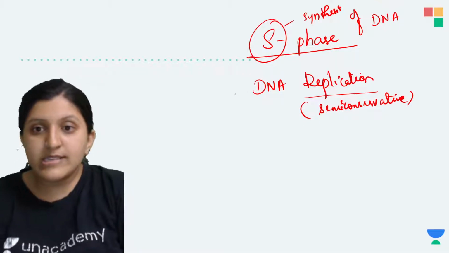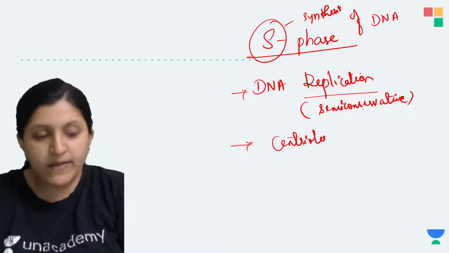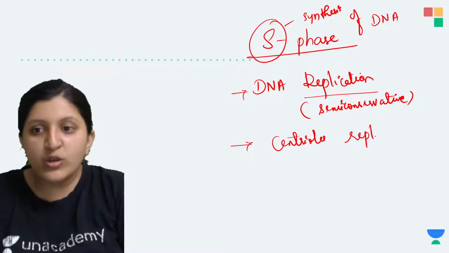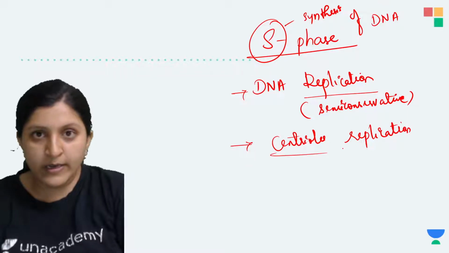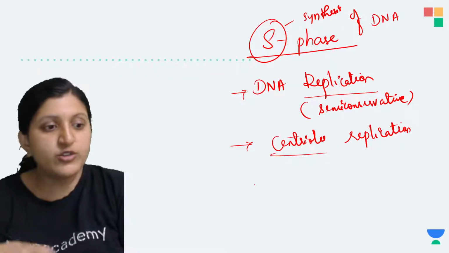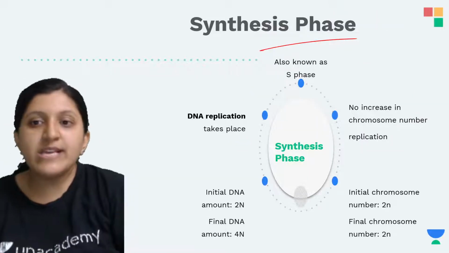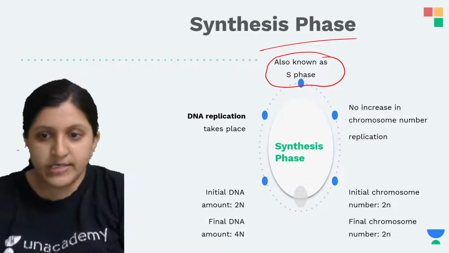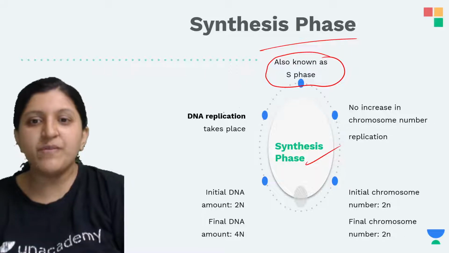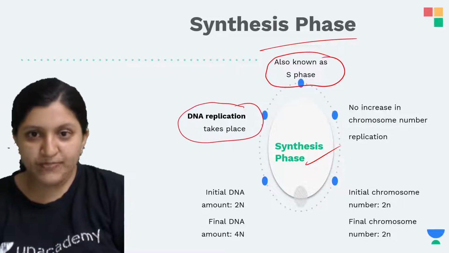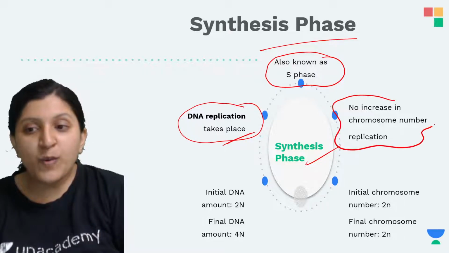Okay, so this is a semi-conservative type of replication. Now in other cases, the centrioles are also replicating here. So centriole replication we can also see here. That means one of the cell organelles which is required for cell division to occur is also multiplied here itself in the S phase. So the S phase is also known as the synthesis phase. Okay, so the main function of S phase is the DNA replication. So DNA replication occurs, and there is no increase in chromosome number.